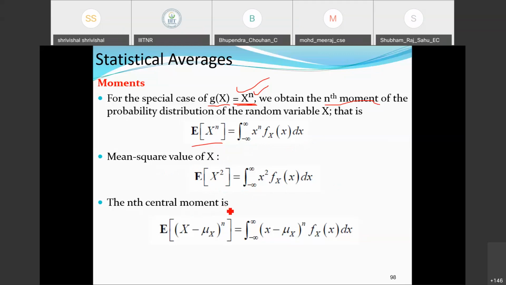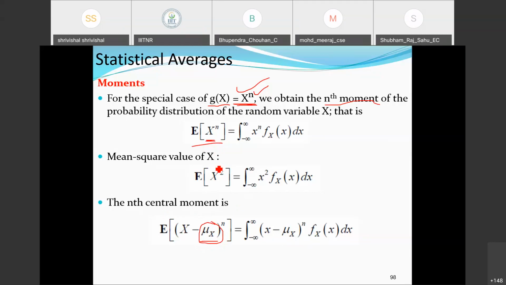The nth central moment, if we need to define it, is the expectation of (X minus mu_X) to the power n, which will be the integral from minus infinity to infinity of (x minus mu_X)^n f_X(x) dx. This is the moment about the origin point, or it could also be about the mean point. In the case of the origin point, this mu_X value will be 0, so most of the times we write E[X^n] like this.